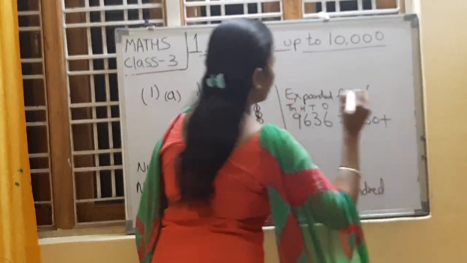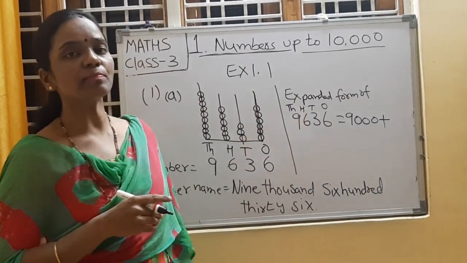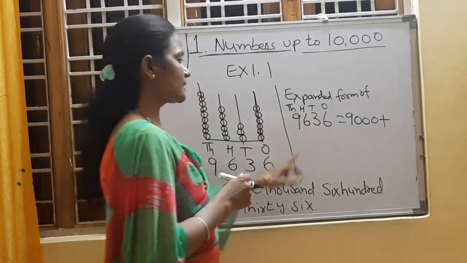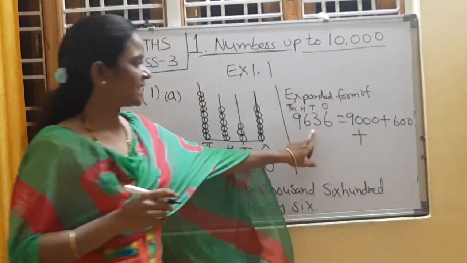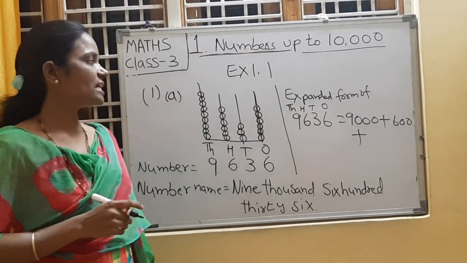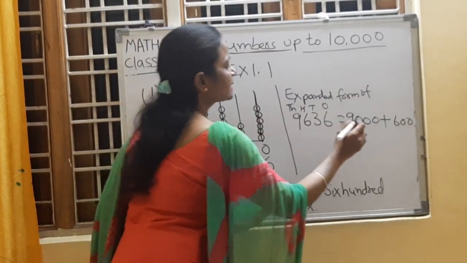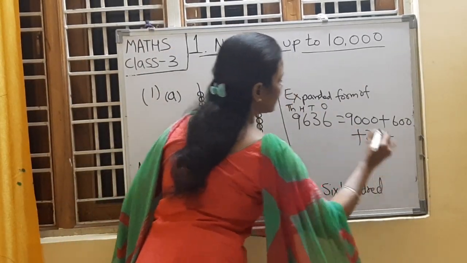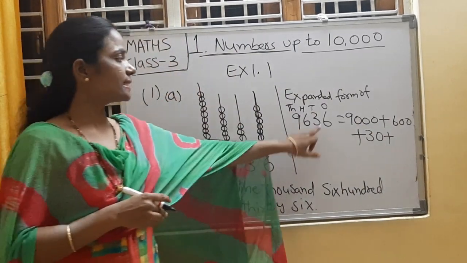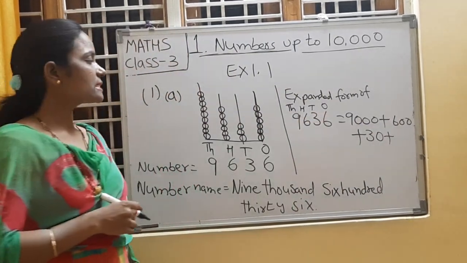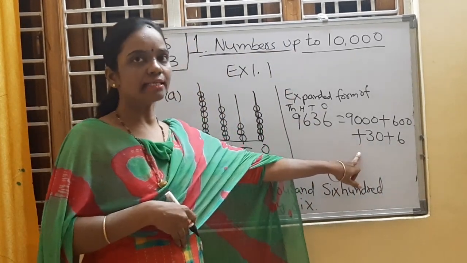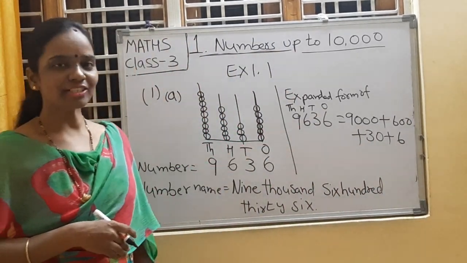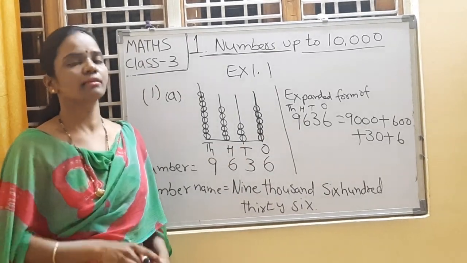Plus, 6 is in the hundreds place. 6's place value is 600. Plus, 3 is in the tens place. 3's place value is 3 tens, which is 30. Plus, 6 is in the ones place. 6's place value is 6 ones, which is 6. So this is the expanded form of this number. Have you understood, children?